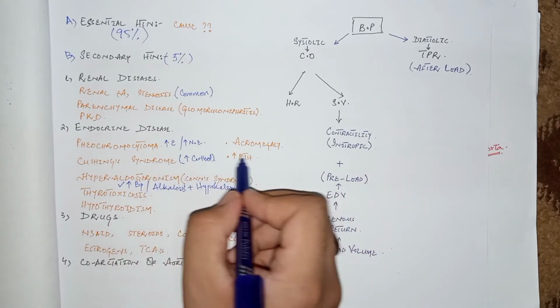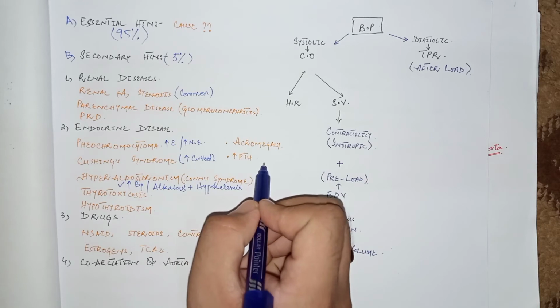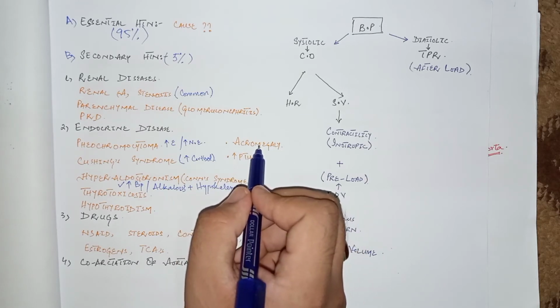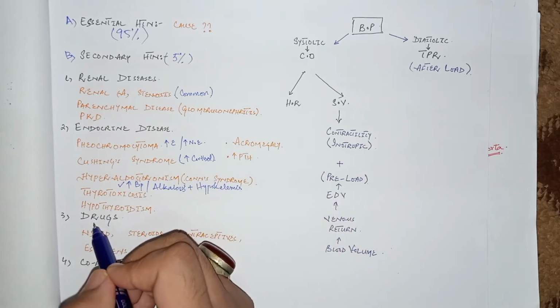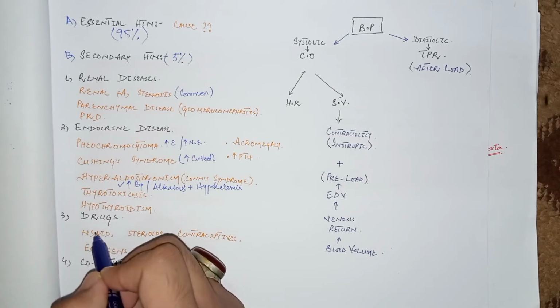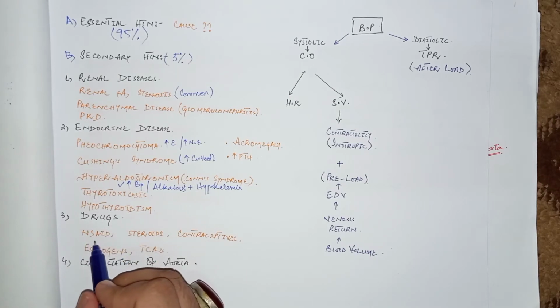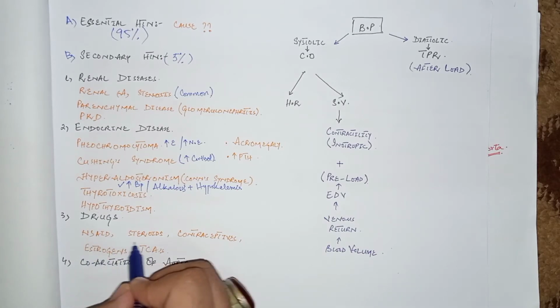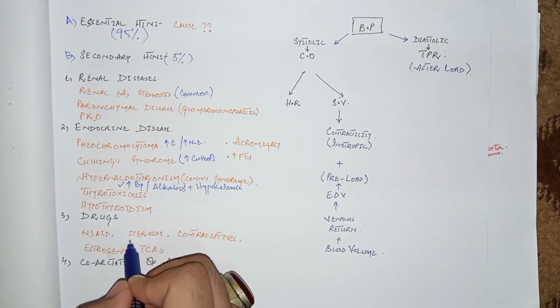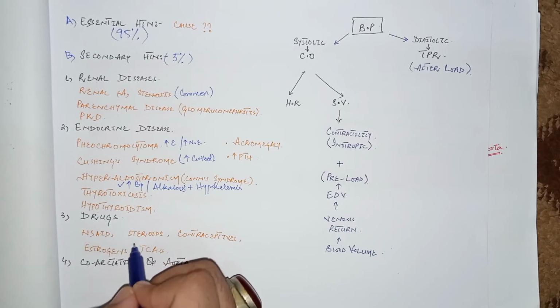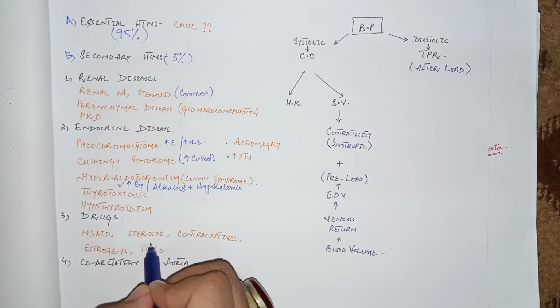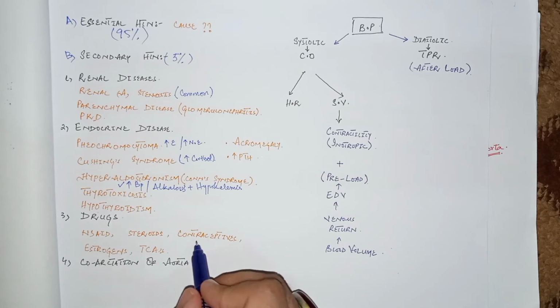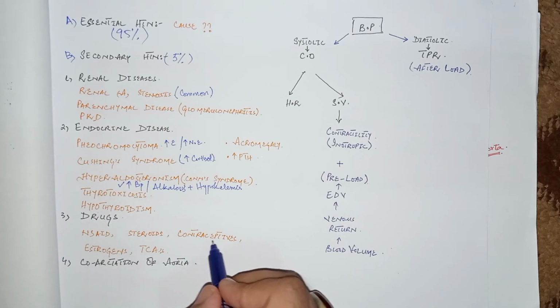Other endocrine causes are acromegaly and hyperparathyroidism, which are very rare causes. Now come to the other causes of secondary hypertension, which include drugs. Non-steroidal anti-inflammatory drugs may cause fluid overload in the body, and steroids like glucocorticoids and mineralocorticoids can also increase sodium and water retention in the body. The other drugs are contraceptives, especially the estrogen-containing contraceptives, which can increase the blood pressure of the patients,